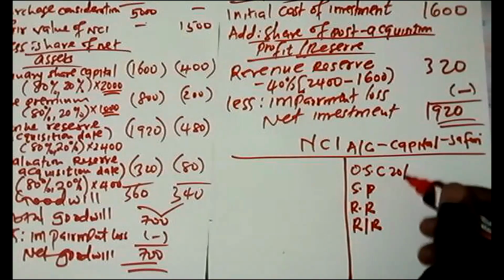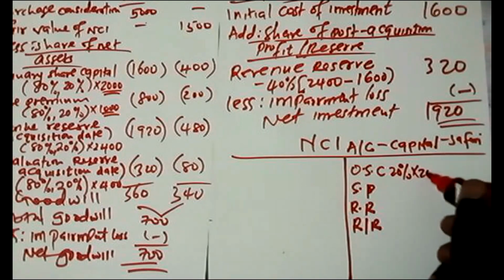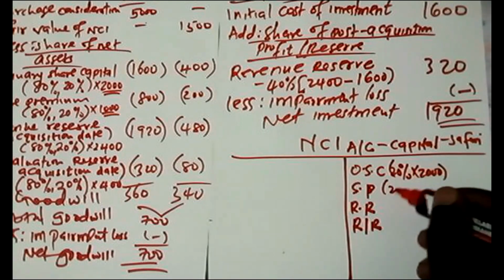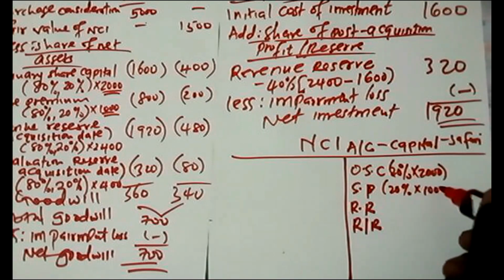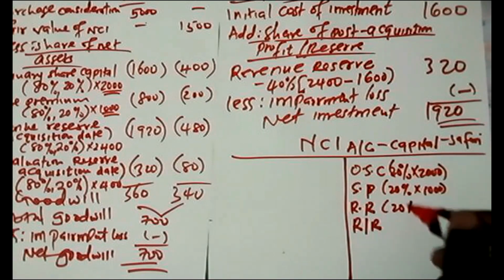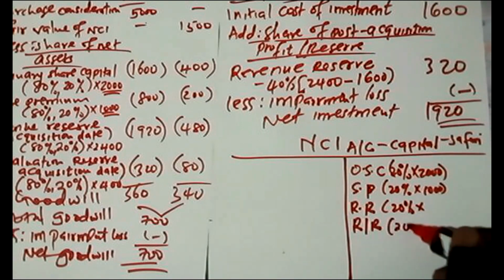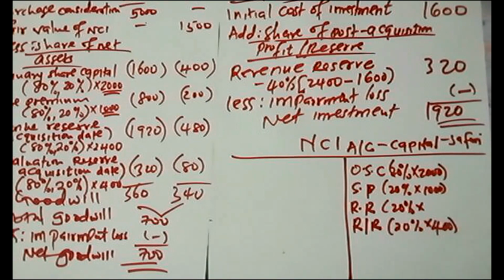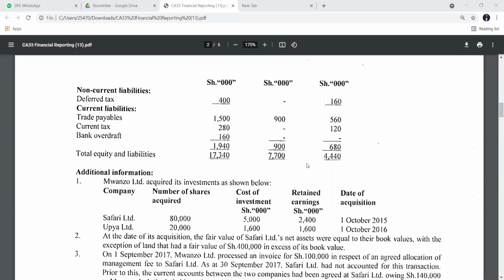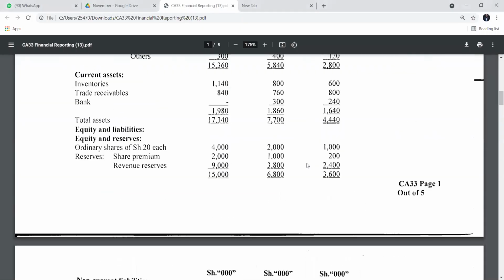So you take 20% times 2,000, 20% of 1,000. So for revaluation reserve, it's 400, which is fine. But now for the revenue reserve, you don't have to use the one which was at the acquisition date. Remember that you pick the one which is direct in the balance sheet. It's the same I have done for the ordinary share capital and the share premium.